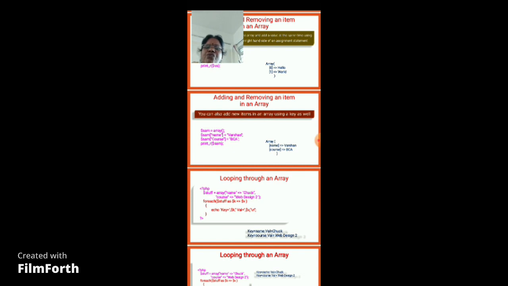So $stuff is the array name, as $k is equal to $v. $k means the key value, and $v is the actual value present in the array. So it is going to print each pair, name, chunk, and course is webdesign2. How is it printed? See here, key is equal to name. What are the key values given? Name and course. What are the values given? Chunk and webdesign2 here.